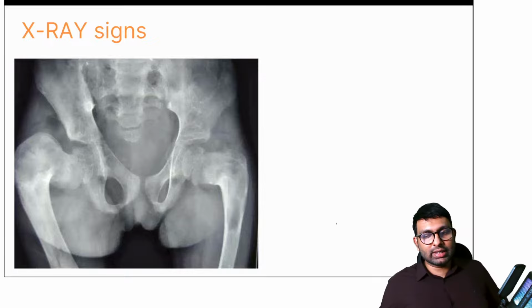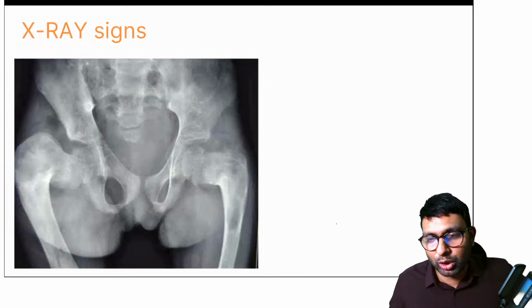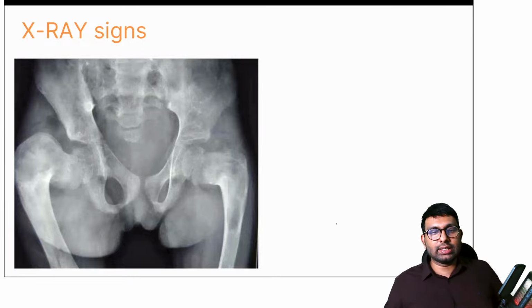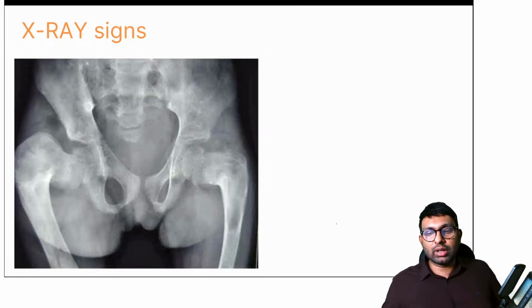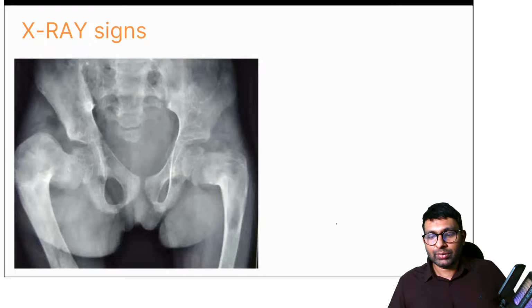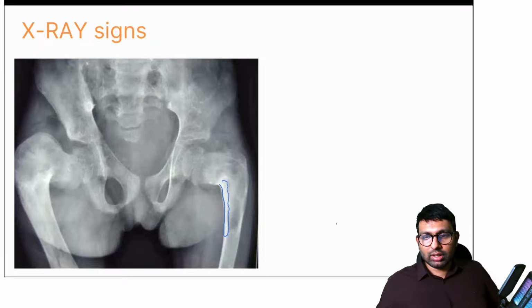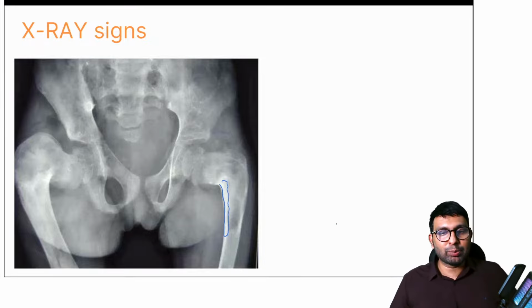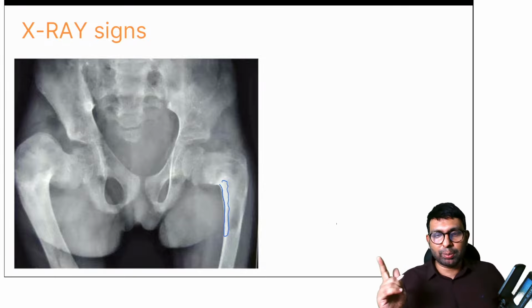Now, Stardust, because you studied this, can you tell me quickly the X-ray signs that you know? Yes, very good. You've told me Shepherd's crook deformity, correct. One sign in fibrous dysplasia is Shepherd's crook deformity. Any other sign that you know, Stardust, that is seen in cases of fibrous dysplasia? What is this here? Can you see here? There is a lot of enhancement. There is a lot of thickening. Ground glass appearance, yes. Any fibrous type of tumor, you will have ground glass appearance. Be it fibrous dysplasia or other fibrous tumor, ground glass appearance is seen. You're right. Ground glass appearance, Shepherd's crook deformity.